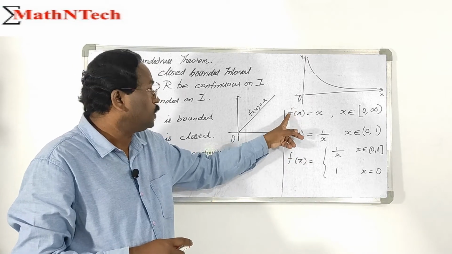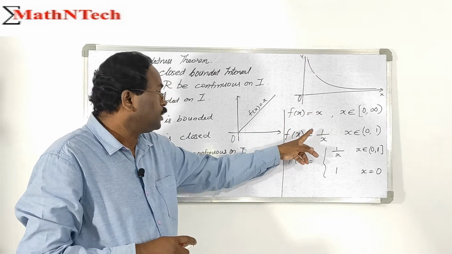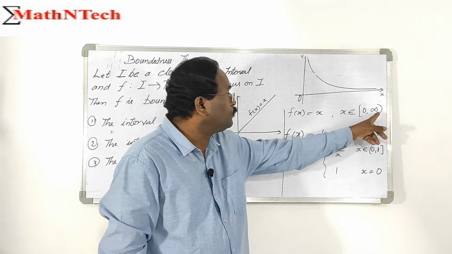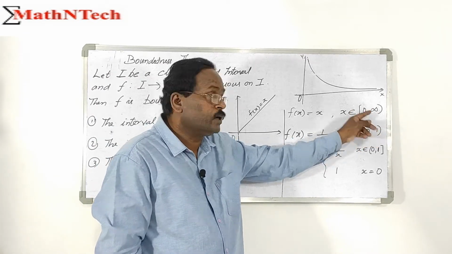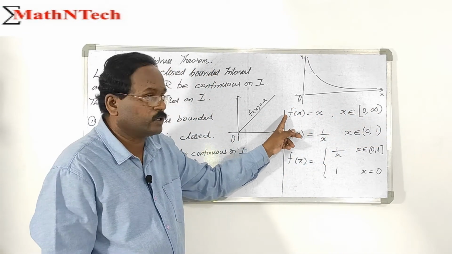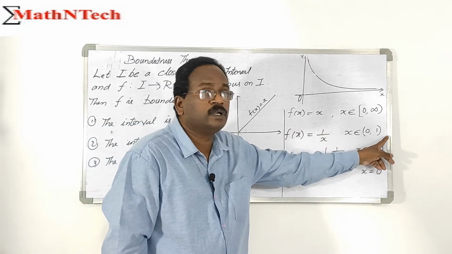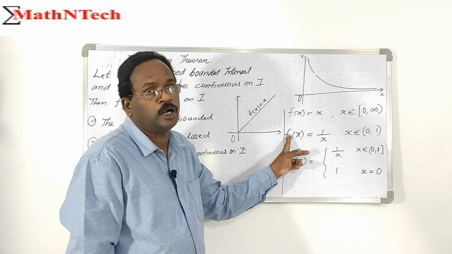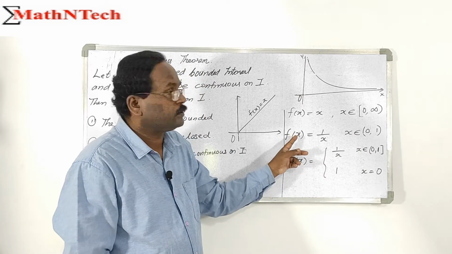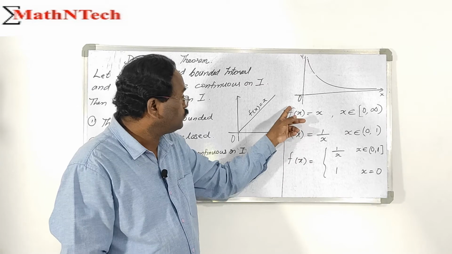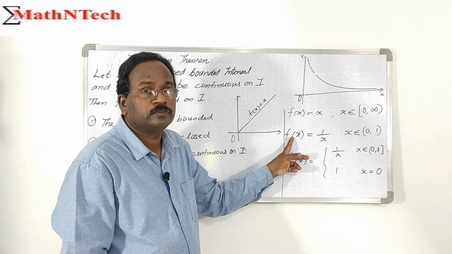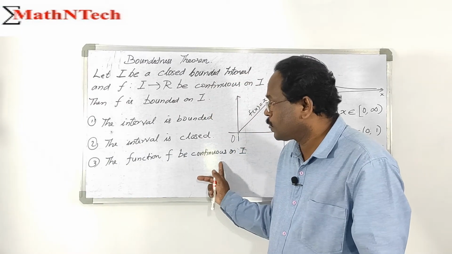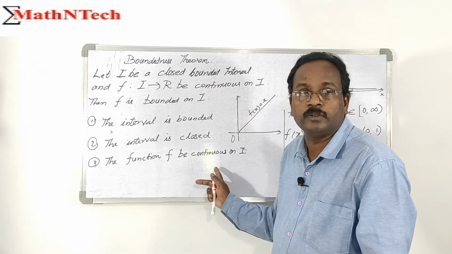Both these functions, f of x equals x and f of x equals 1 by x, are continuous. In the first example the interval is unbounded, therefore the function is not bounded. In the second example the interval is not closed, and again the function is unbounded. In both cases, the function f is continuous. Our third hypothesis is that the function f is continuous on I.